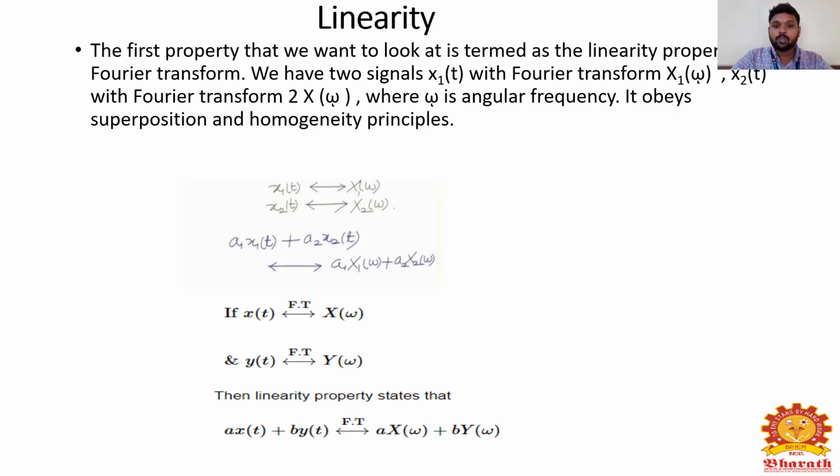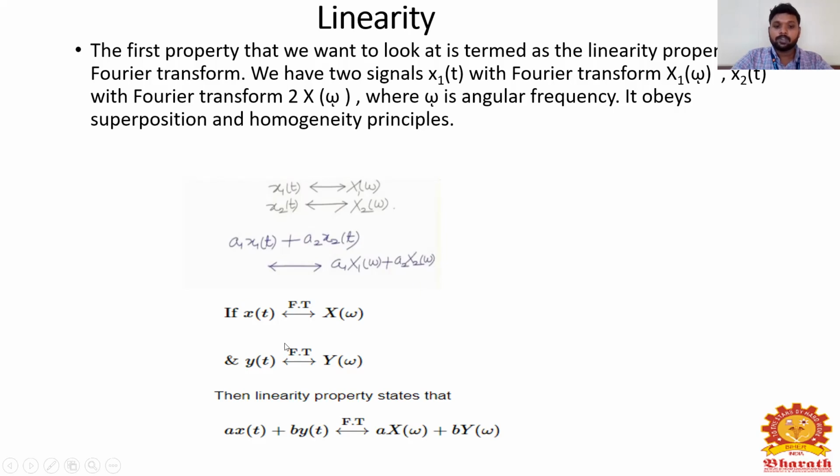So let us check. If I take x1 of t and take the Fourier series, I will get x1 of omega. If I take x2 of t as the input and take the Fourier series, I will get x2 of omega. So a1 x1 of t plus a2 x2 of t, if I transform to a Fourier series, changes to a1 capital X1 of omega plus a2 capital X2 of omega. Here capital X1 of omega indicates the Fourier series of x1 of t, and capital X2 of omega indicates the Fourier series of x2 of t.